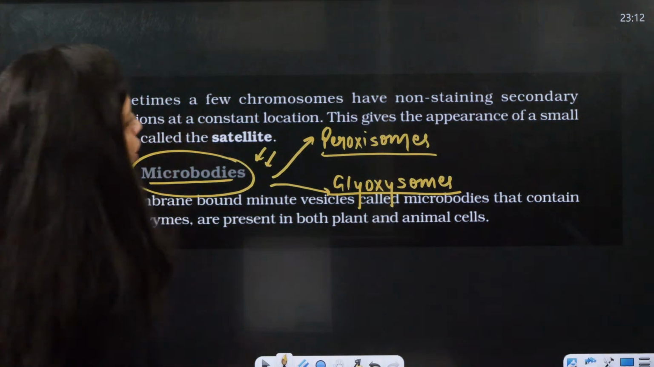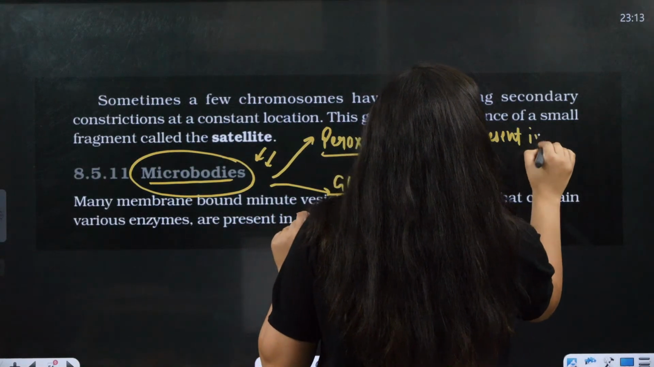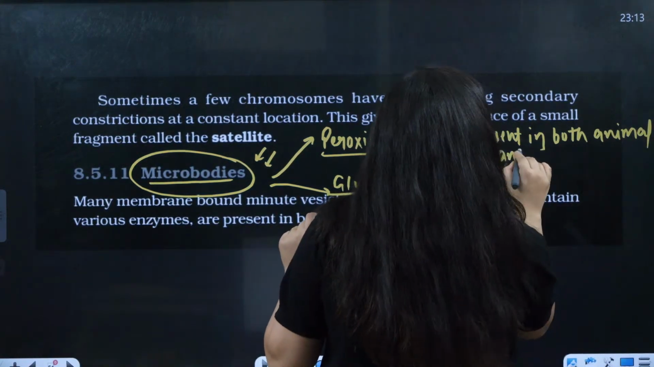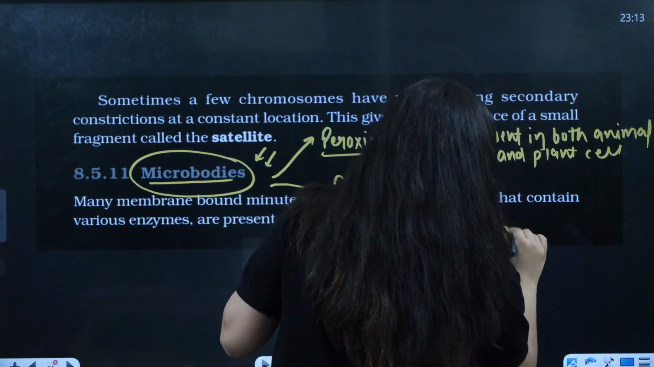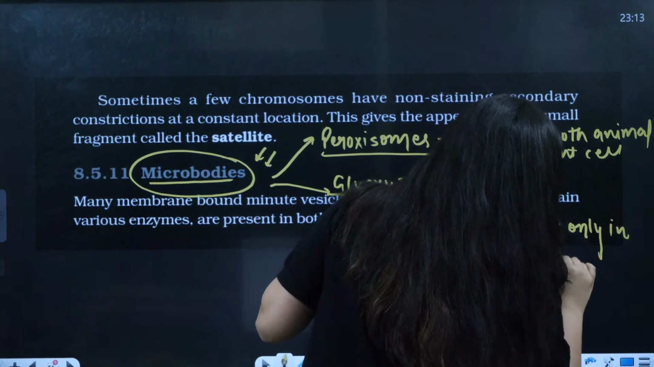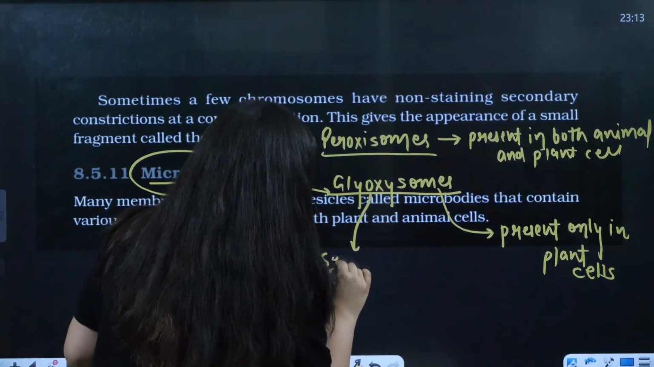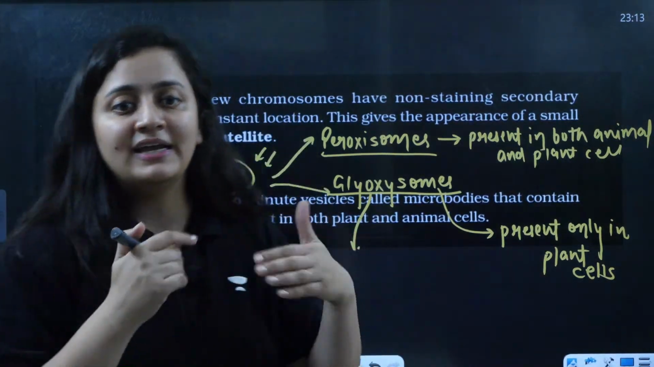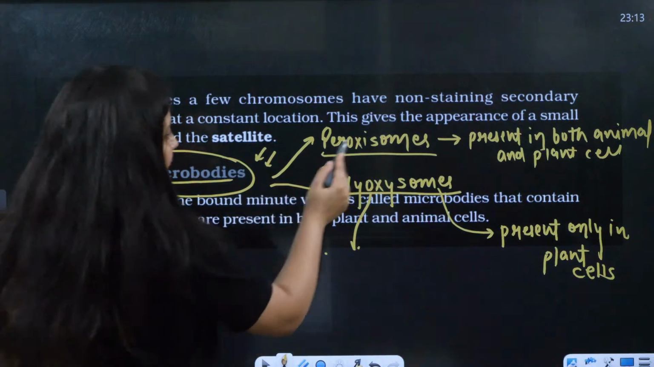Peroxisomes are present in both animal cells and plant cells, but glyoxysomes are present only in plant cells. You are going to find them in seeds where fatty acid metabolism is going on. In the germinating seeds, you will find too many glyoxysomes.